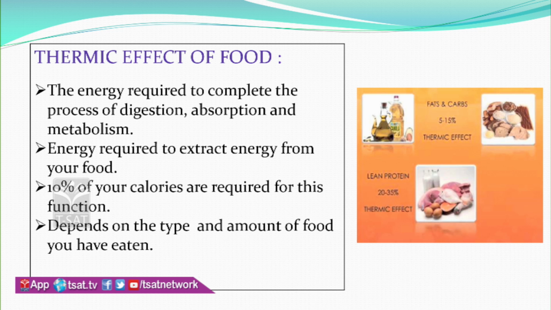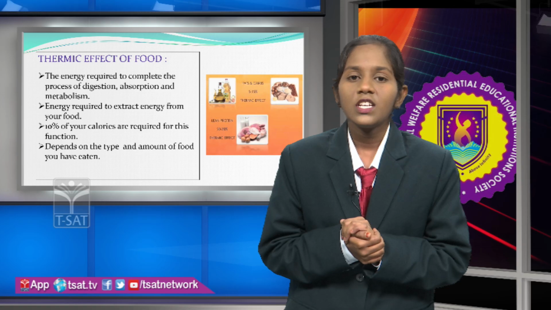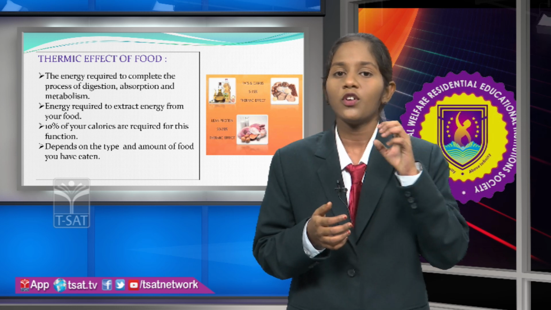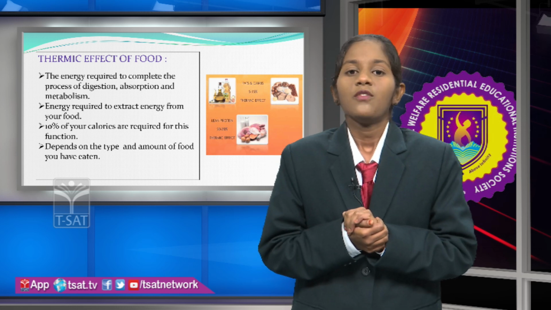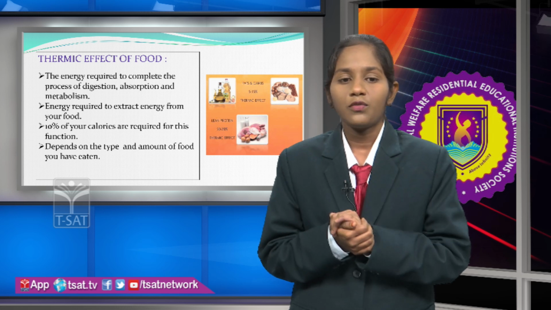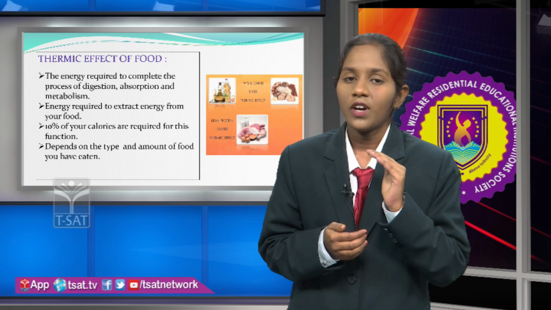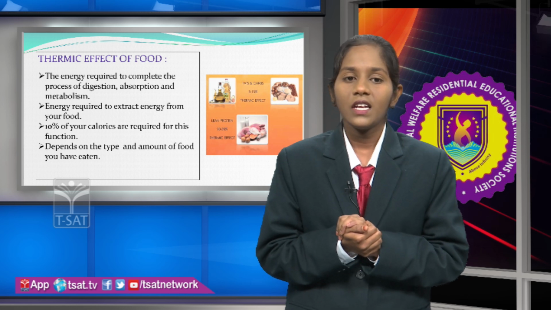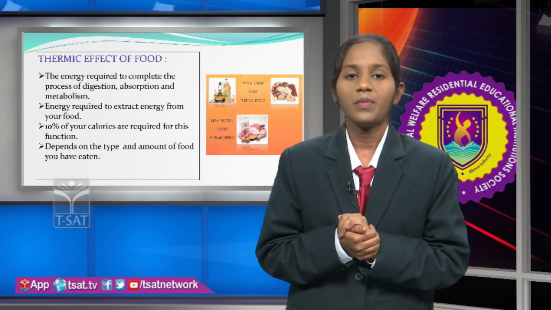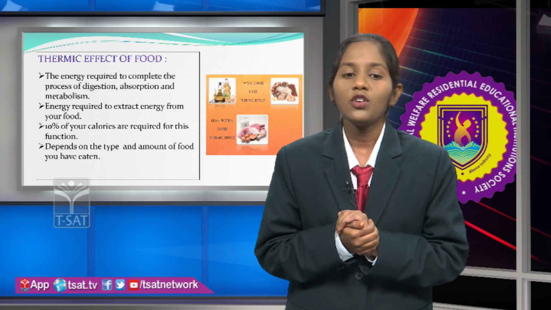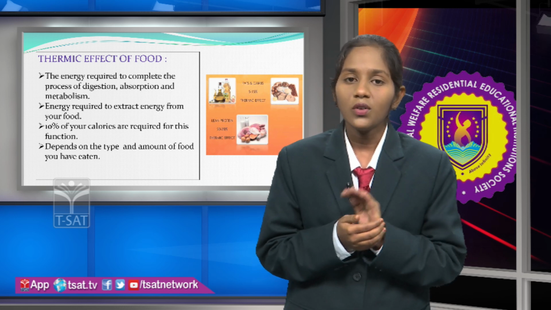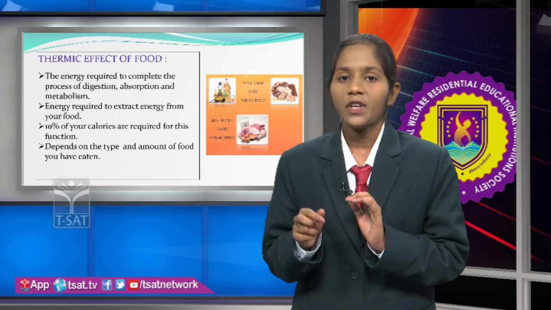Let us see the definition of thermic effect of food. Thermic effect of food is defined as the energy required to complete the processes of digestion, absorption and metabolism, and this is the energy required to extract the energy from the food taken by a person. For the occurrence of this thermic effect of food, 10% of your calories are required. This thermic effect of food also depends upon the type and the amount of food you have eaten. I told you that junk food affects the thermic effect of food.